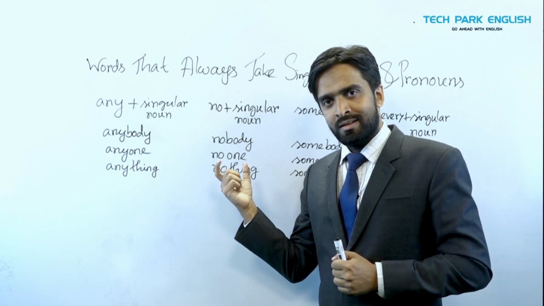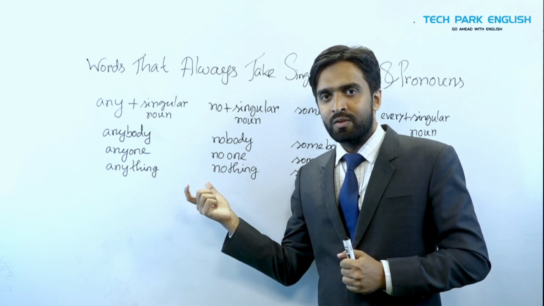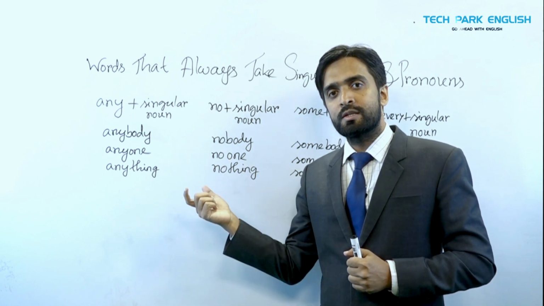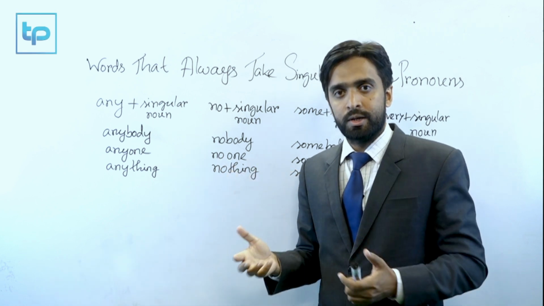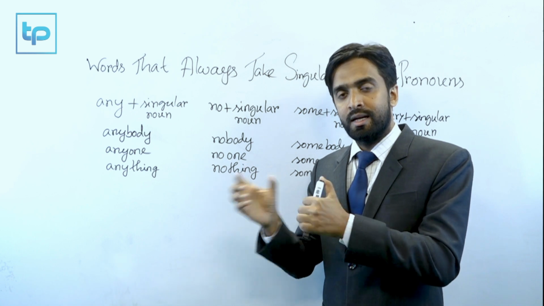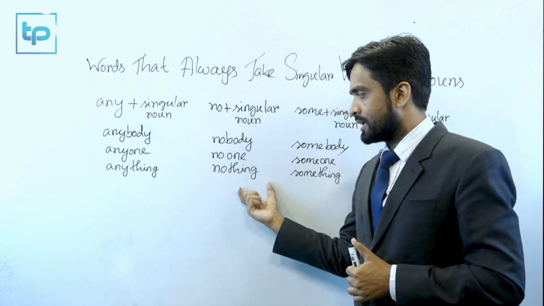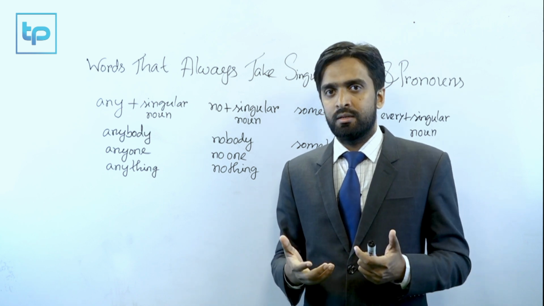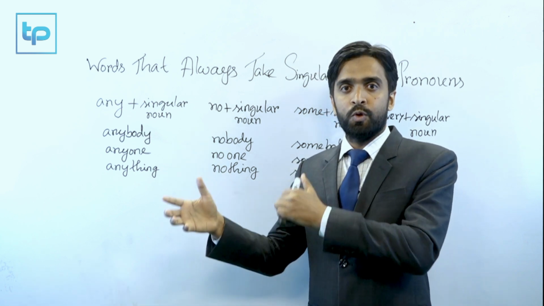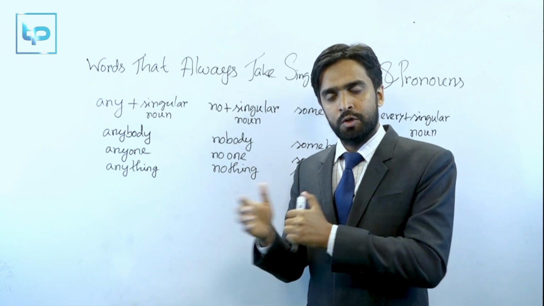No one is going to visit, or no one is going to help you, or no one is interested to take the course. So no one, it's singular. Then nothing, that means not a single thing. So nothing is going to work for it. Don't say nothing are going to work for it. It is nothing is going to work for it.